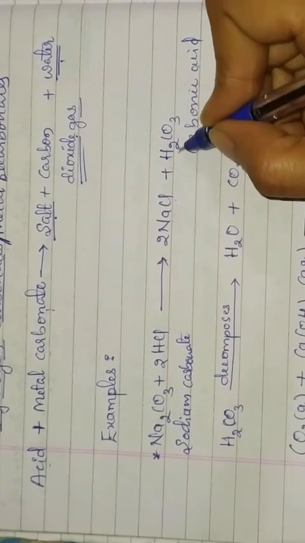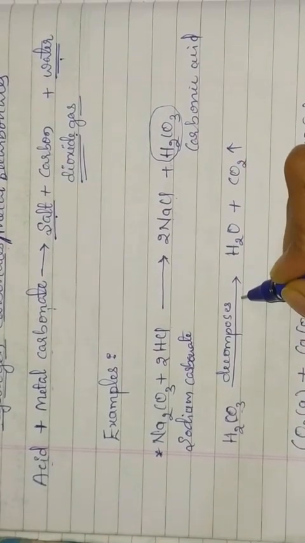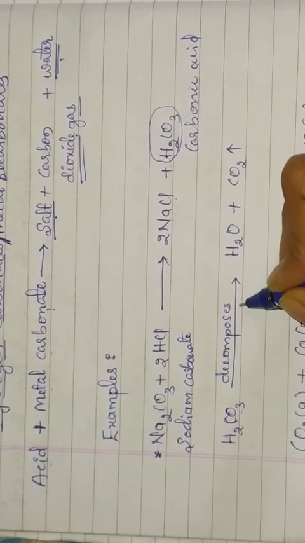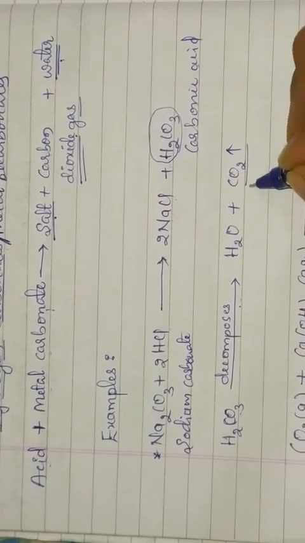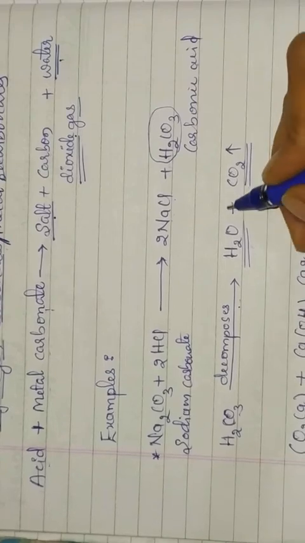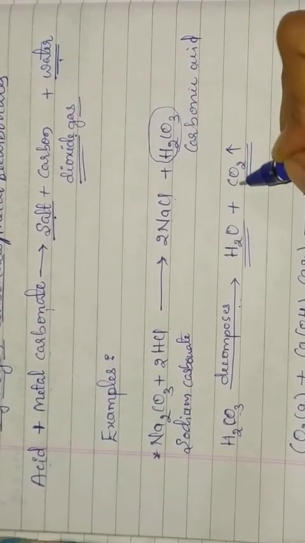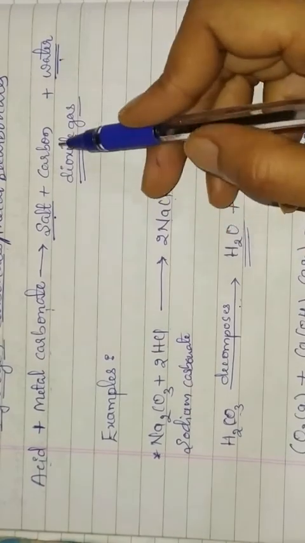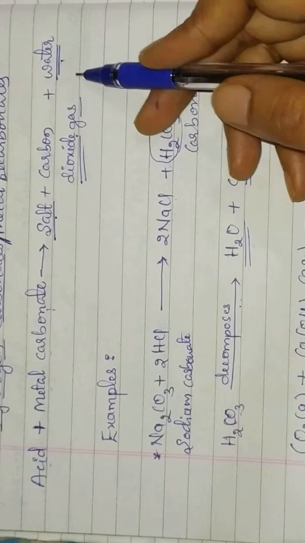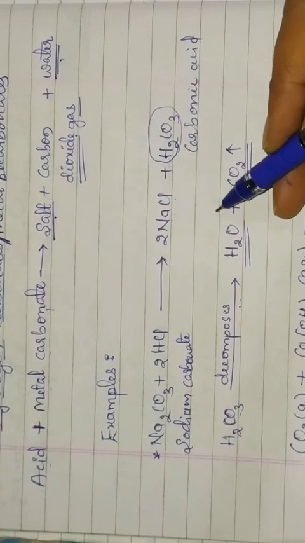Okay, this carbonic acid further undergoes decomposition to form water and carbon dioxide. Here the salt, water and carbon dioxide are not formed in a single step. The formation takes place in two different steps.